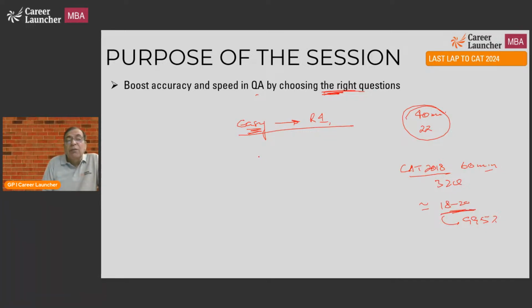So do the easy questions first, and then you come to what are called the moderate questions or the medium level questions. These are what I call the round 2 questions. What is specific about them? I can solve them, but they are a little difficult. I can solve them, but they confuse me a bit. These are the questions where I need to think. If I have to think, it's a round 2 question. It is not a round 1 question, definitely. And typically, these are questions that will take me maybe 4 to 5 minutes to solve.